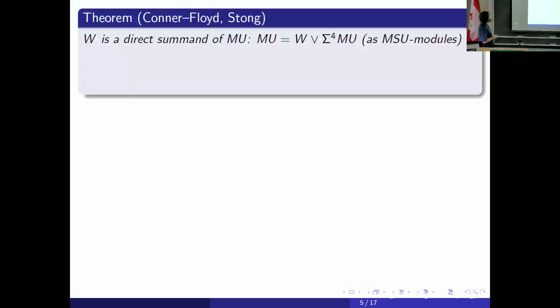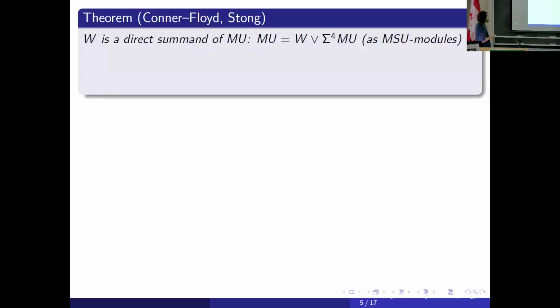And on the other hand, W is the direct summand of MU. MU is just the wedge sum of W and a suspension or shift of MU itself, as MSU models also. It's a theorem of Conner-Floyd and I think Chernykh. So it's an advantage of W with respect to MSU, because from this description we have that the homotopy groups of W are much simpler than the homotopy groups of MSU, for example. It's a direct summand of complex bordism groups.